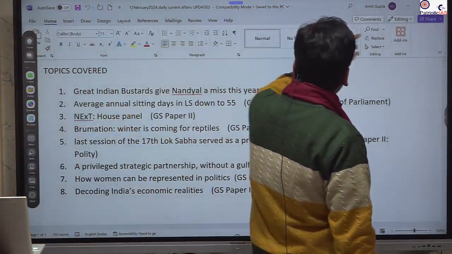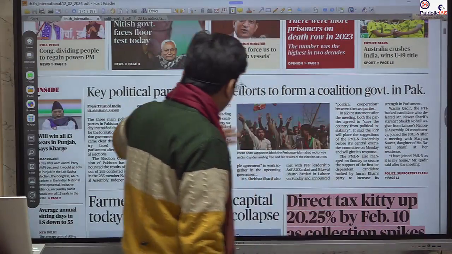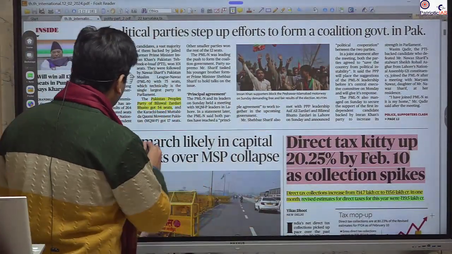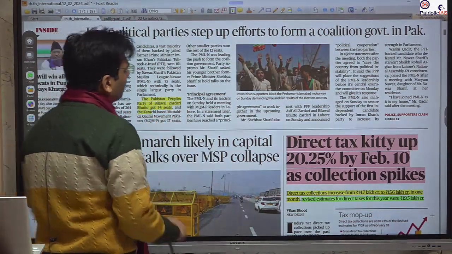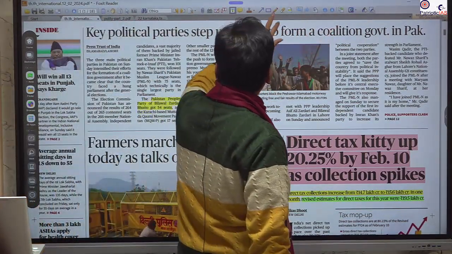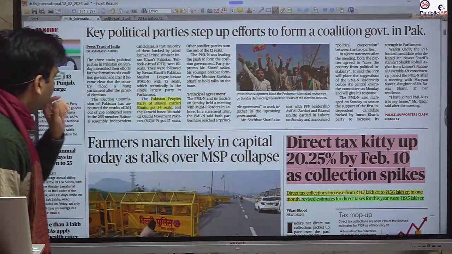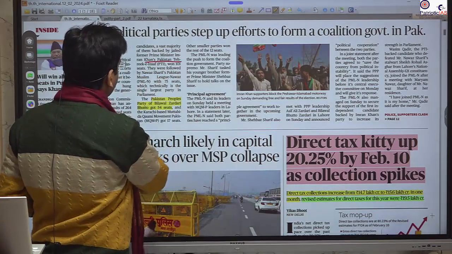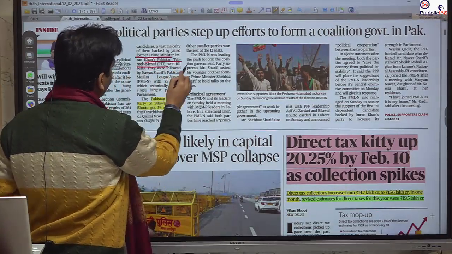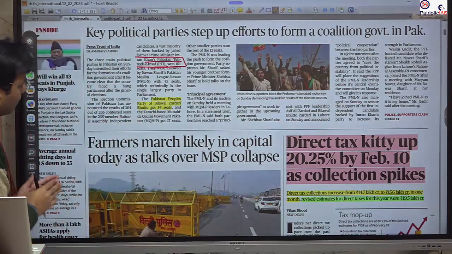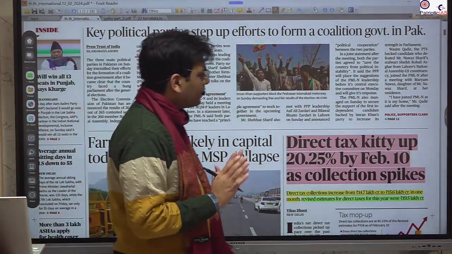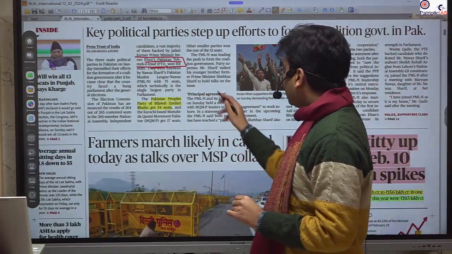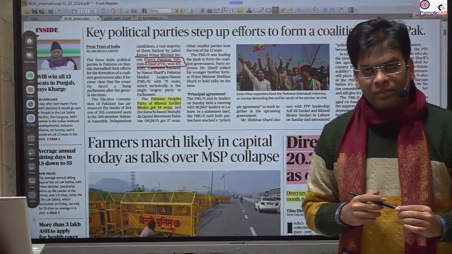Let's start with the first news on the front page. This is with respect to the election going on in Pakistan. There is a hung assembly. No party has a clear-cut majority, and that's why we saw opposition from Imran Khan's party, Pakistan Tehreek-e-Insaf. There is a chance that a coalition government will form under Nawaz Sharif and Bilawal Bhutto. Nawaz Sharif's party is the Pakistan Muslim League.